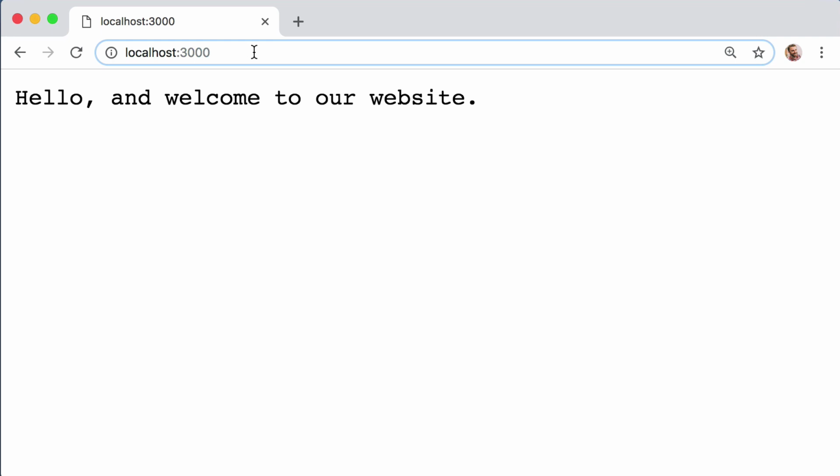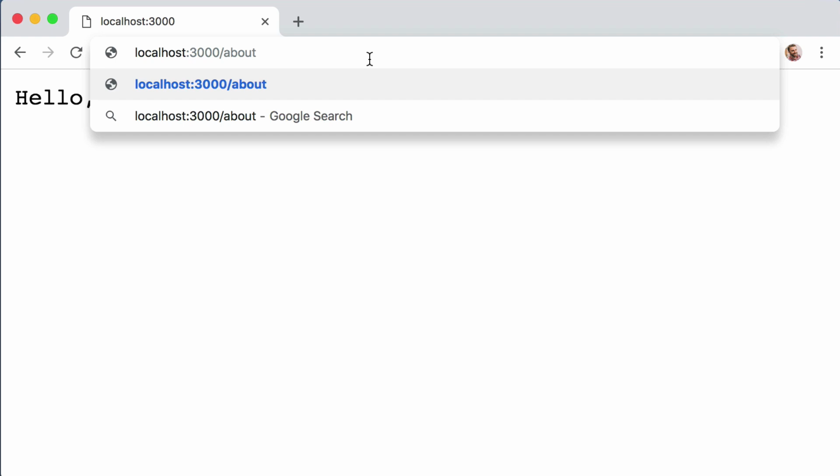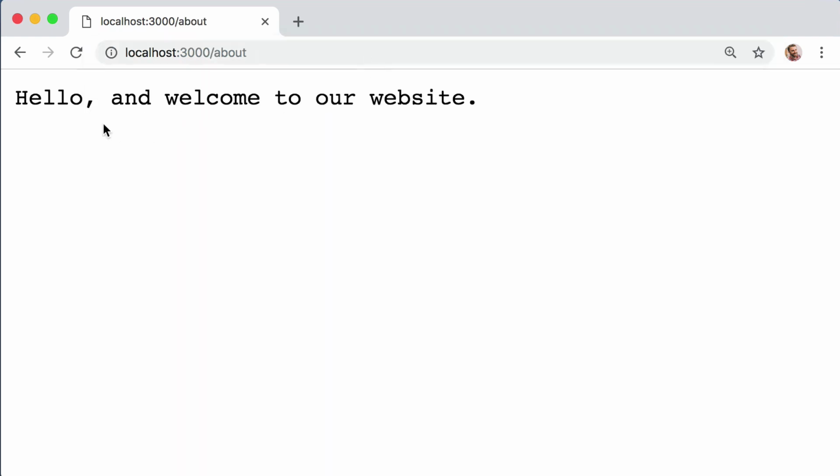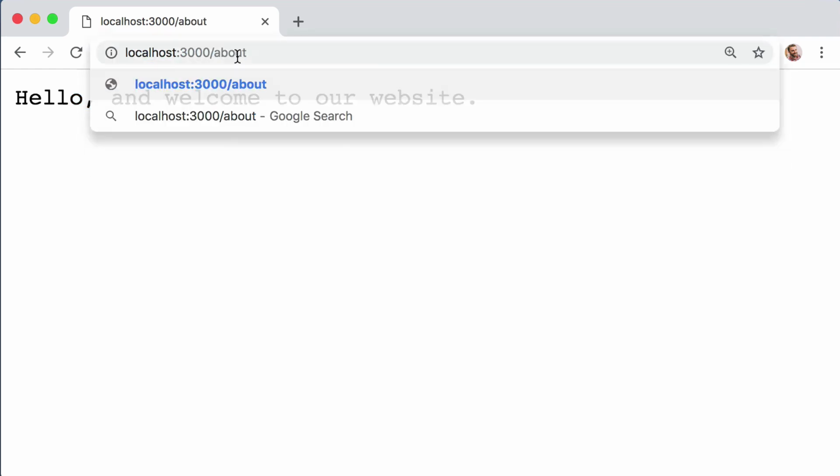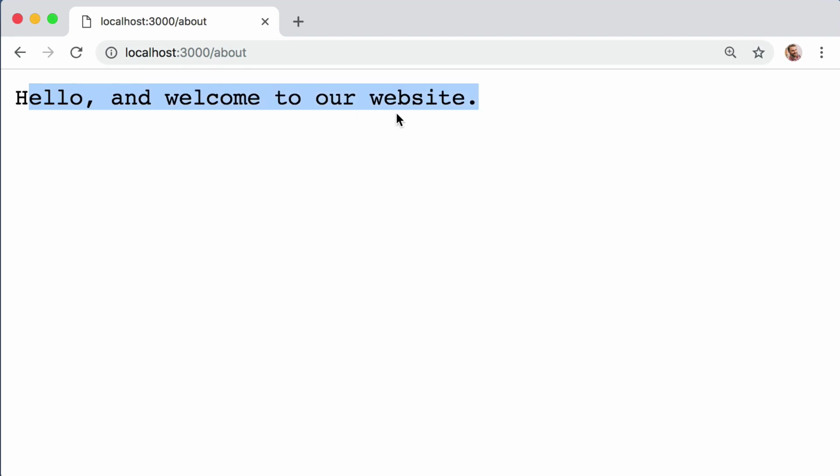So if we came up into the address bar and after the 3000 added a /about and tried to visit that URL, we still see the exact same response. So let's give ourselves the goal of sending back different responses depending on the URL that the visitor is trying to visit. How about if someone visits the base URL, just localhost 3000, we send back text that says, hello and welcome to our home page. And if they visit maybe /about, we say, thank you for the interest in our company. So how can we accomplish that?